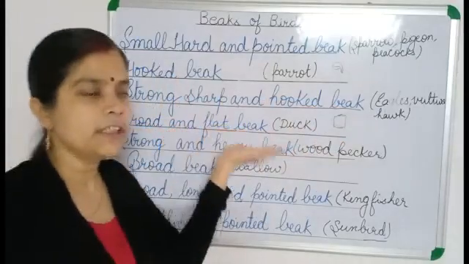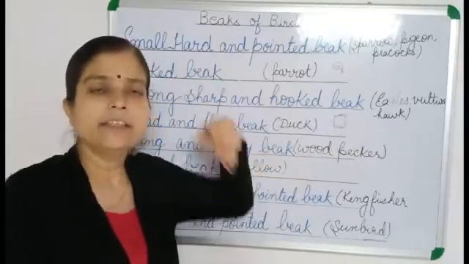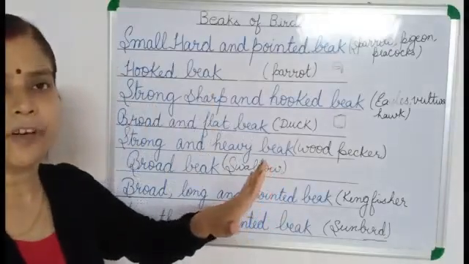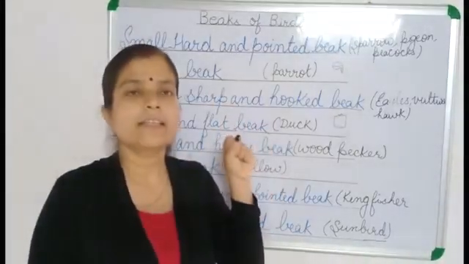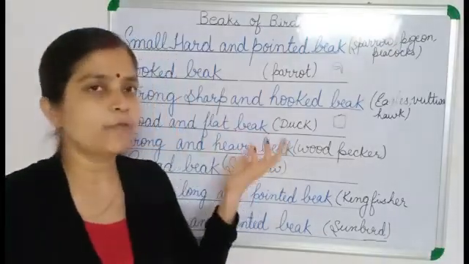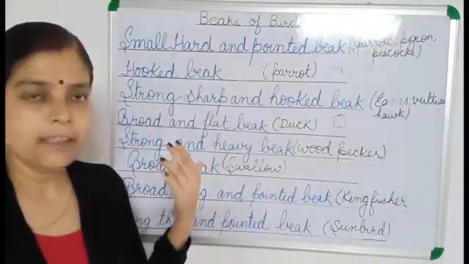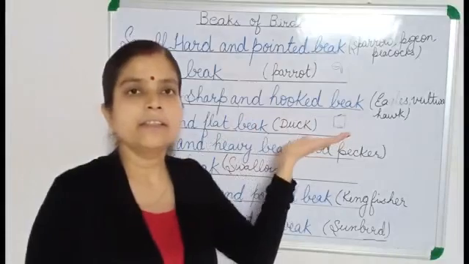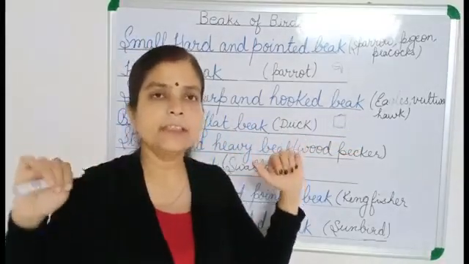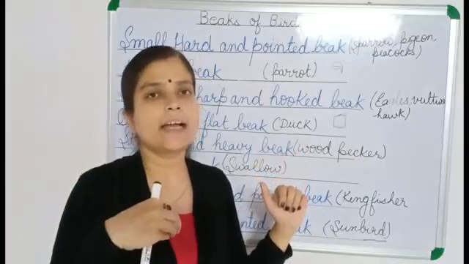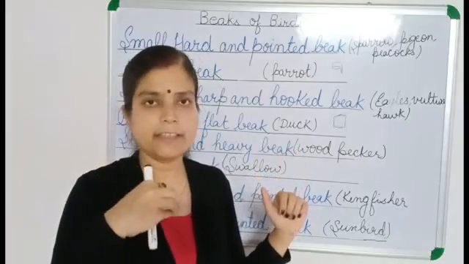With the help of this shovel type of beak, they dig the soft mud near the pond, and from there they are eating the insects or worms which are mixed with water and mud. And with the help of the strainer in their beak, they strain out water and mud, leaving the worms inside the mouth.